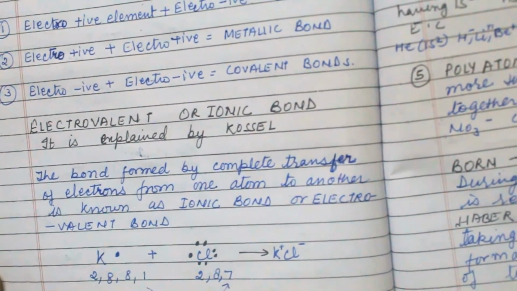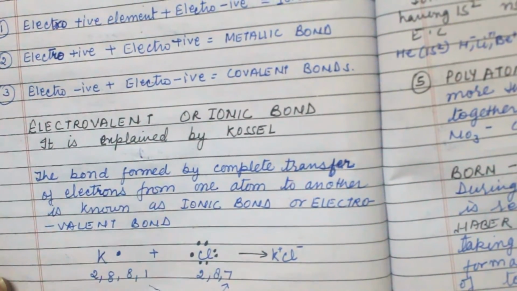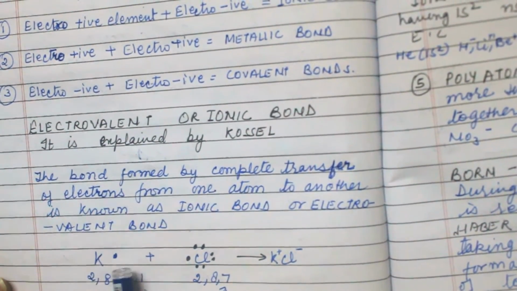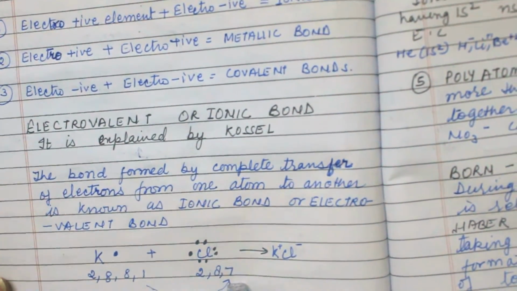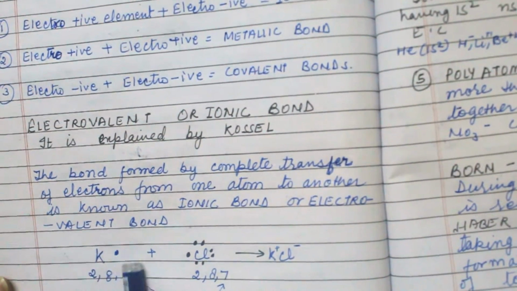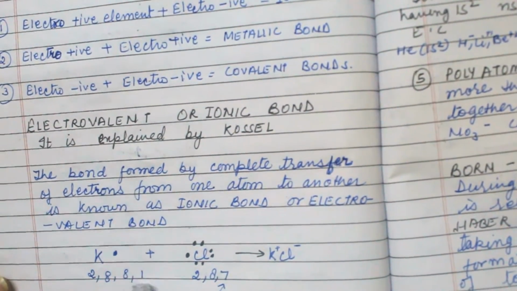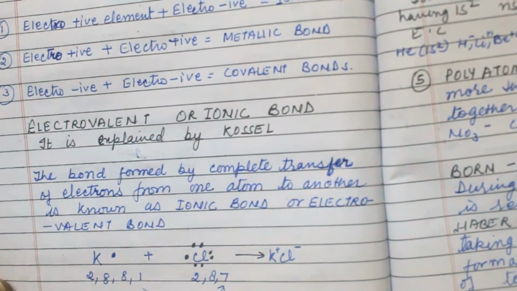So if bond formation takes place between the two, potassium donates its electron to chlorine fully, not shares. So potassium donates its valence electron to chlorine, and both now have an octet.